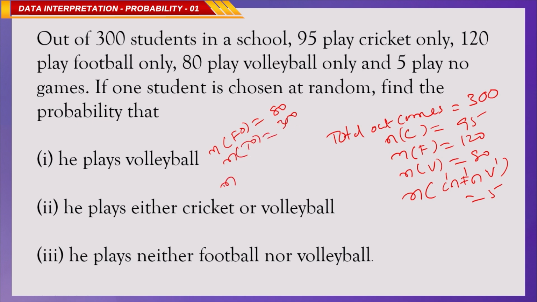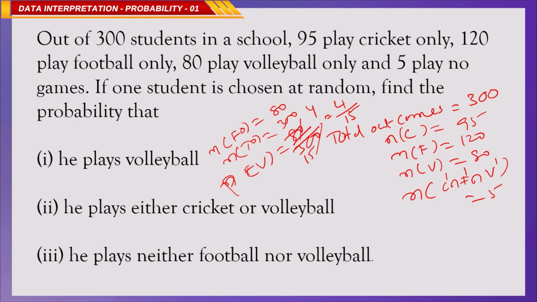So, what is the probability of volleyball? Probability of selecting a person who plays volleyball is 80 by 300, then 8 by 30, correct. Simply 2 4s are 8, 2 15s are 30. The answer is 4 by 15.